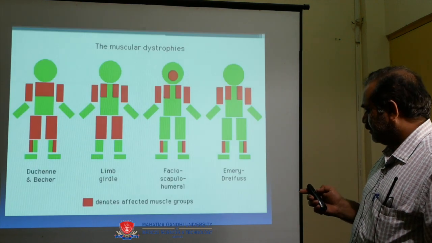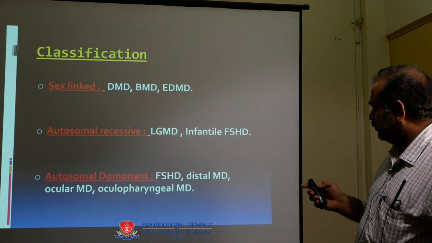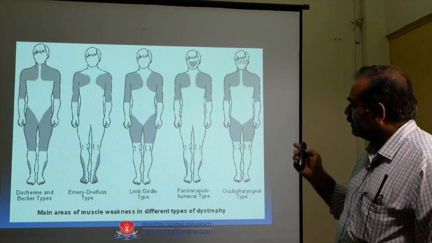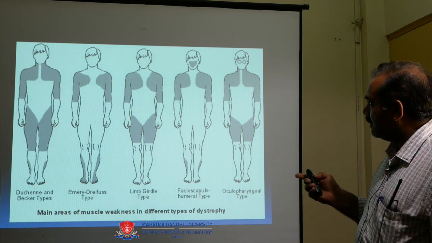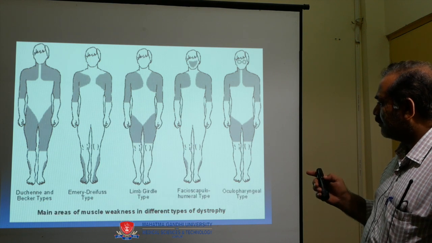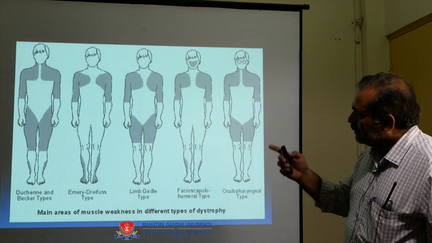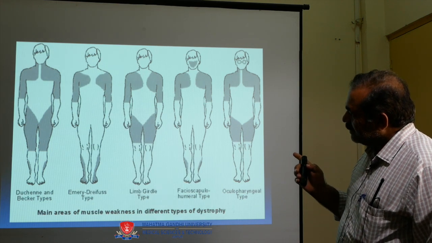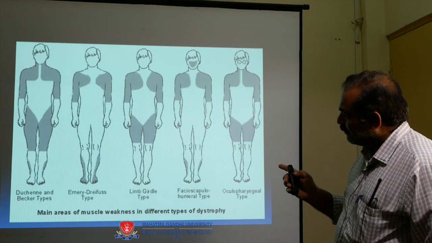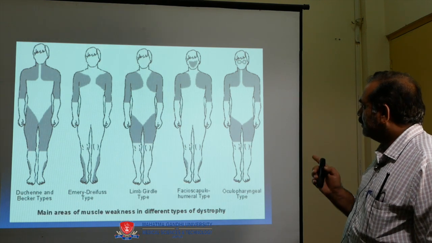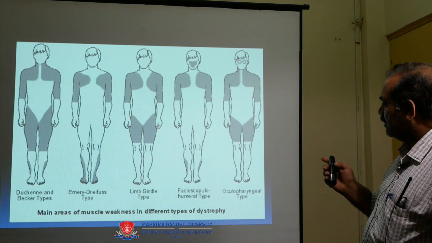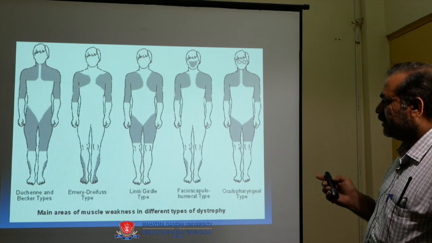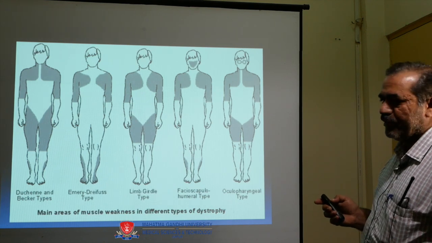The muscular dystrophies: Duchenne and Becker's types. You can see in the diagram what is involved. In Duchenne and Becker's types, the dark areas show the involved parts, and likewise in Emery-Dreifuss types. These show the main areas of muscle weakness in different types of dystrophies.